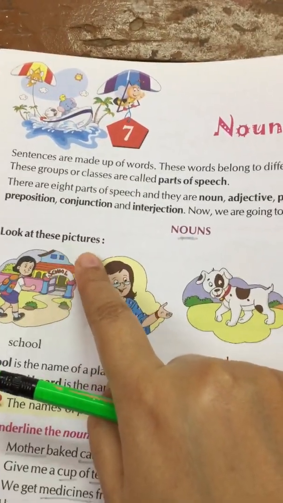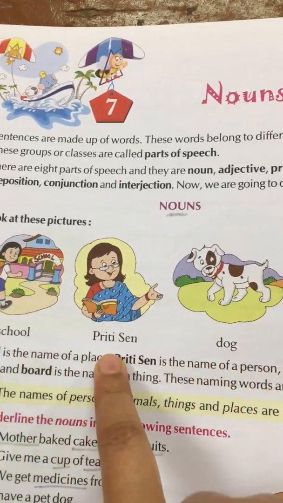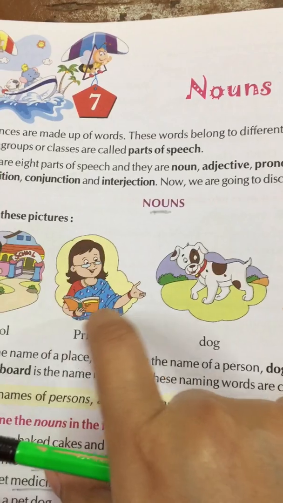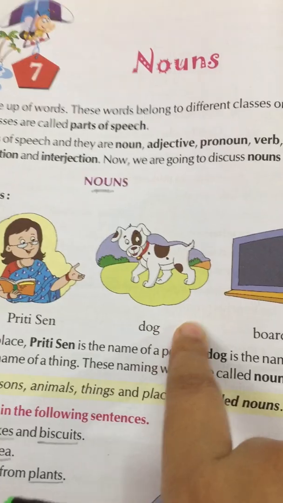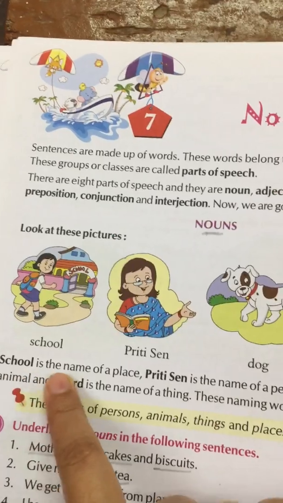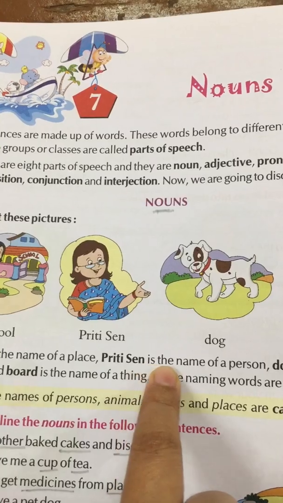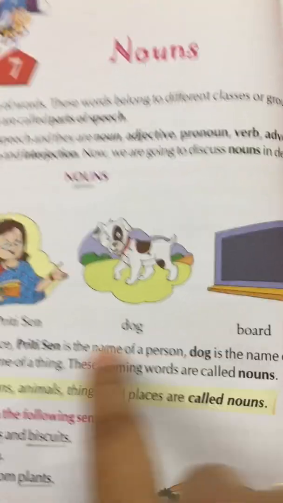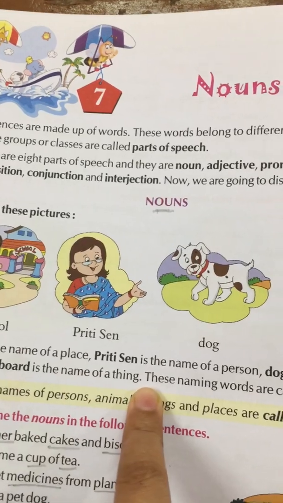Look at these pictures. School. You can see a girl going to a school. Preeti Sen. There is a woman named Preeti Sen. Now here, this is the picture of a dog and here is a picture of a board. School is the name of a place. Preeti Sen is the name of a person. Dog is the name of an animal and board is the name of a thing.